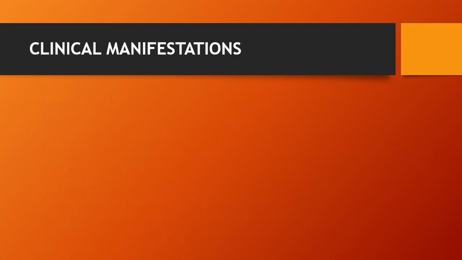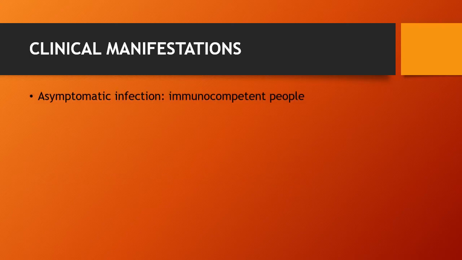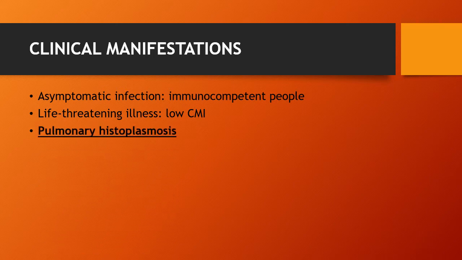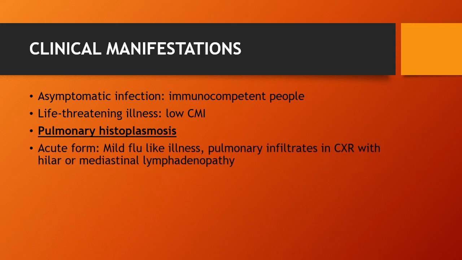Now the clinical manifestations. Clinically, classic histoplasmosis ranges from asymptomatic to life-threatening. In immunocompetent people, mostly an asymptomatic infection occurs, while in patients having low CMI, a life-threatening illness is seen. There are various clinical types, which include the first, most important and most common, pulmonary histoplasmosis, that has a chronic as well as an acute form.